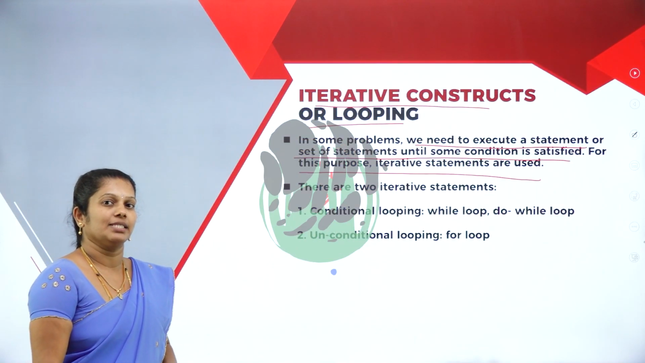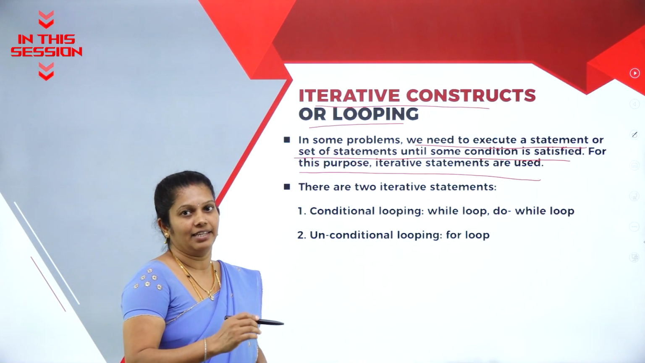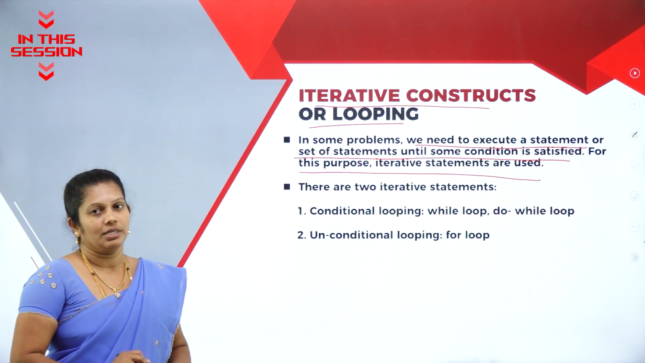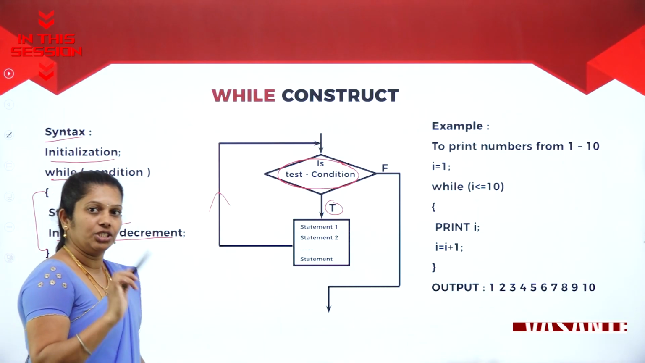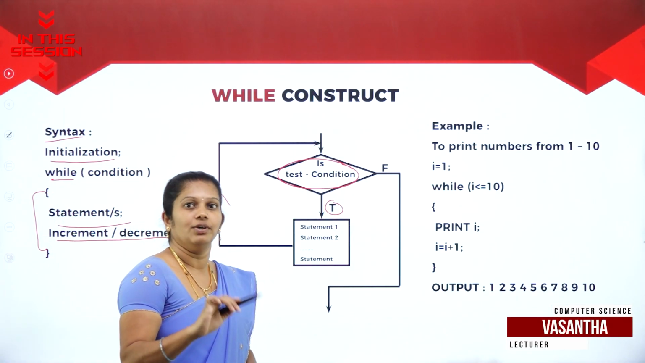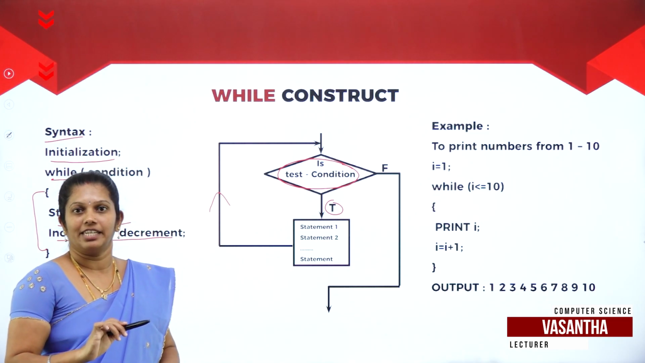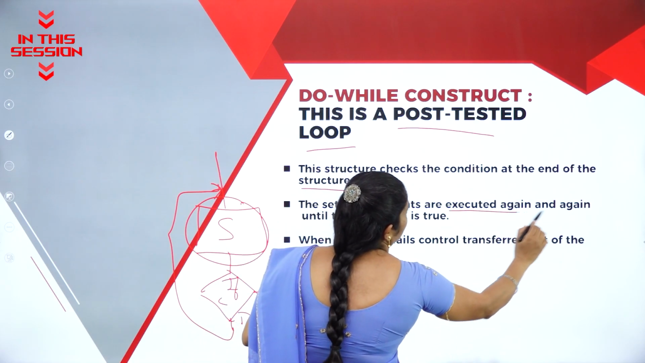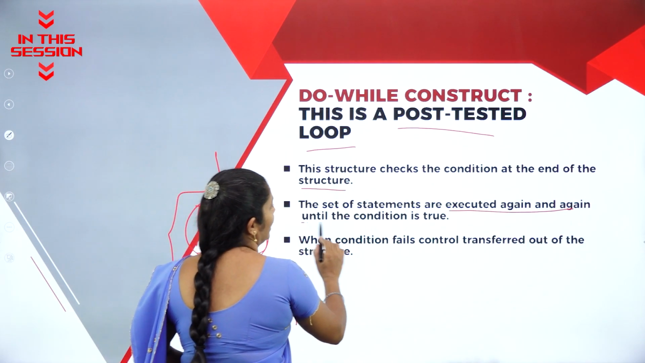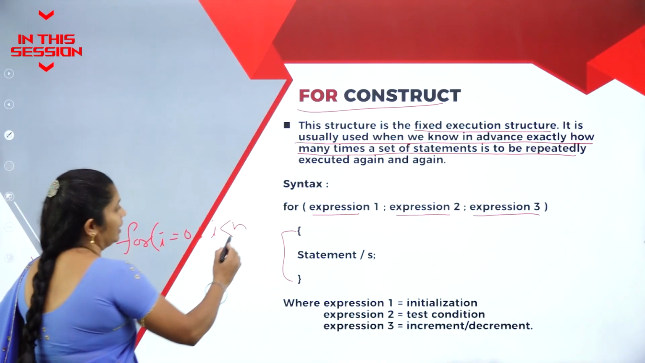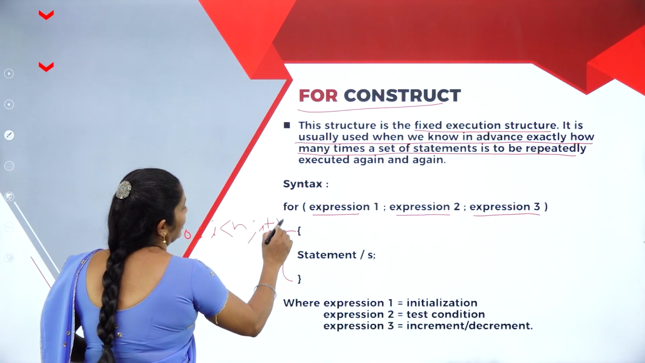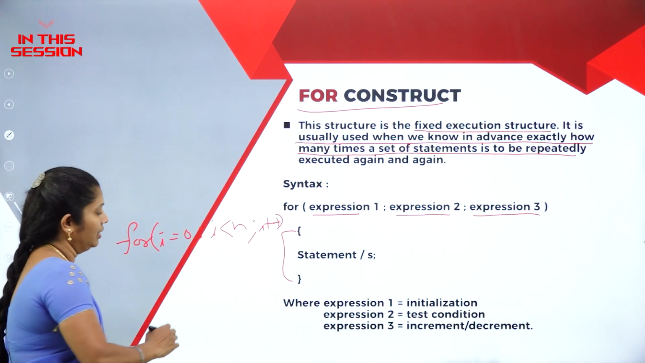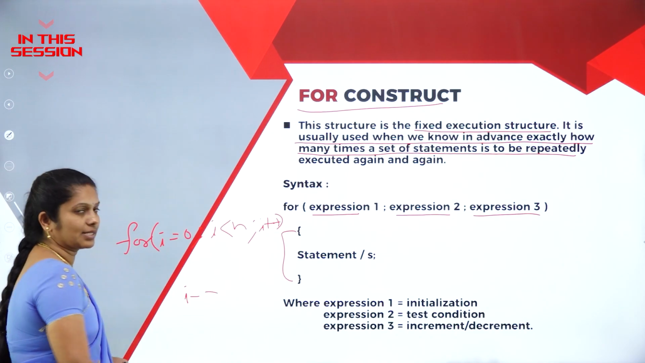When you want to display some statement or multiple statements again and again, in that case we use this iterative statement. If the condition is false in the beginning itself, then not even a single time will the statement in the while loop execute. The set of statements are executed again and again until the condition is true. Here, if I write i++, it is the incrementing operator. If I write i--, then it is decrementing.